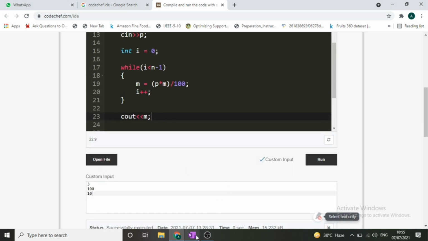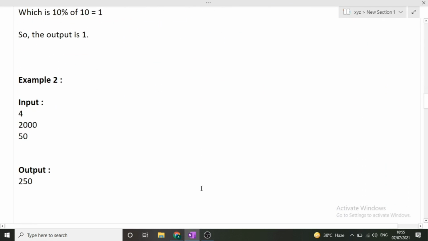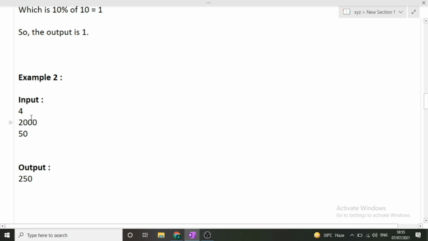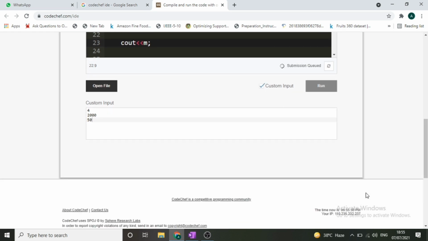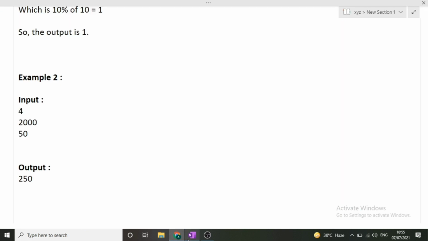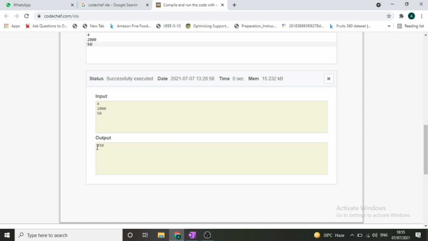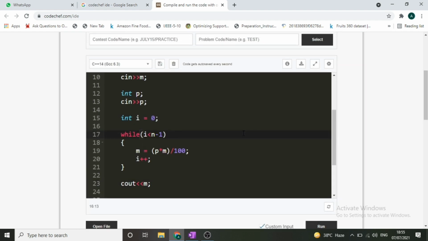And now let's check this code for a second example, that is for 2000 and 50. Now the answer should come out to be, I think, 250 in this case. Let's just see. Yes, 250 should come out as an answer, and here also our code is giving us 250 as an answer. So it means that our code is running perfectly fine and it will pass all the test cases that will be given to you.